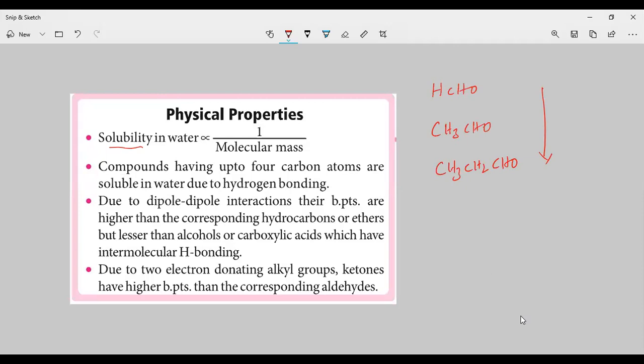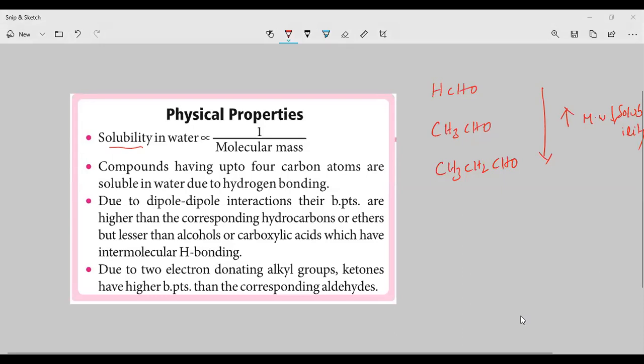Molecular mass is increasing, right? So here, upon going from top to bottom, the molecular weight is increasing. What happens to the solubility? Solubility is going to decrease. So from top to bottom, the molecular weight increases and solubility decreases. So this is the first point.